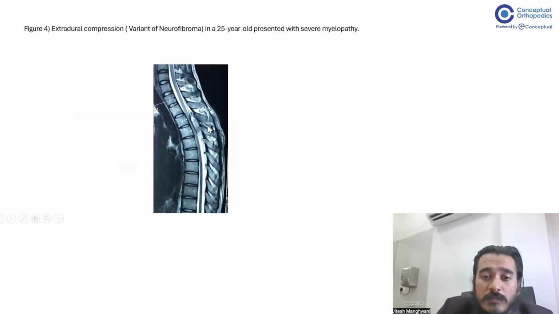Extradural compression is something that looks like this. So as you are seeing, this is a compression on the dura because it is not involving inside the dura. You can see the gray dura intact over here and a compressive element over here. Since there is no clear demarcation between the white CSF over here, hence it is an extradural compression. This is a variant of neurofibroma in a 25-year-old, and since there is such a significant compression, it presented with a severe myelopathy. So these extradural compressions would present with myelopathies.